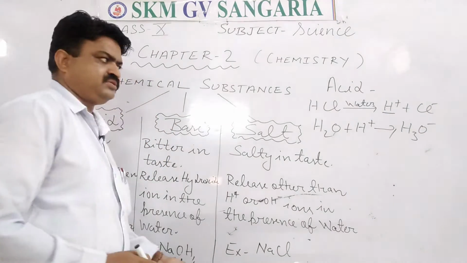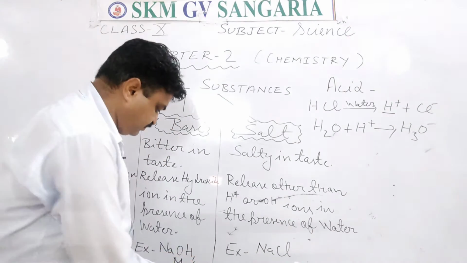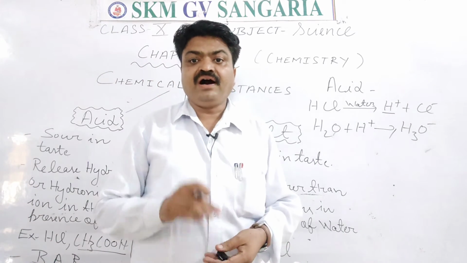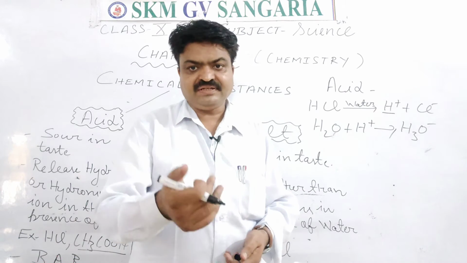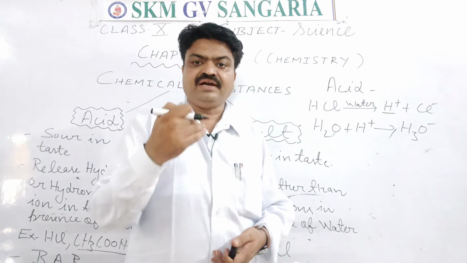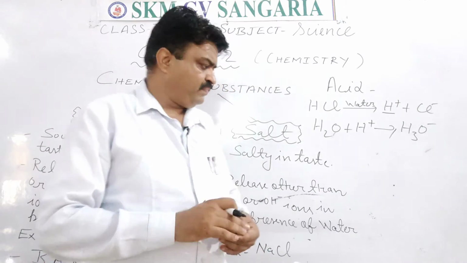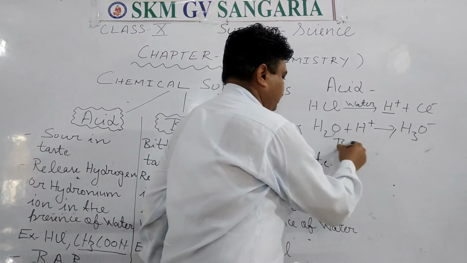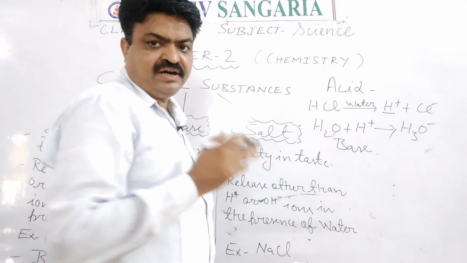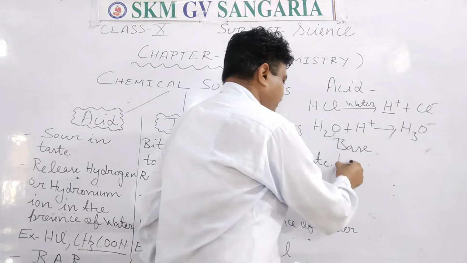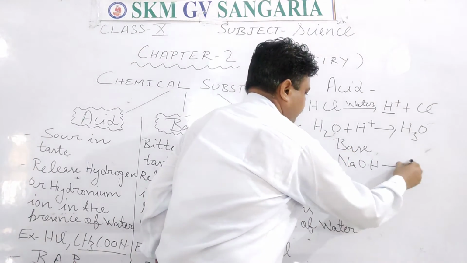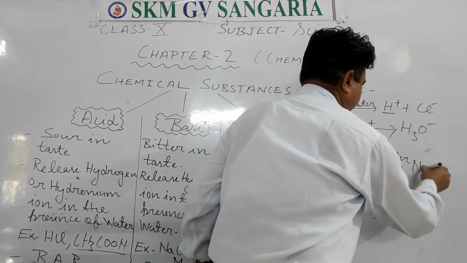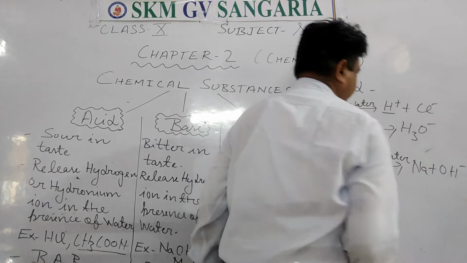Mg(OH)2, magnesium hydroxide. So it is also a base, and it neutralizes hydrochloric acid. The reaction that takes place here is a neutralization reaction. Now, what definition will you write in the case of a base? Bases are the chemical substances that release hydroxide ions in the presence of water. So NaOH, equals sign, and here you can write water, and it is broken into Na and OH.